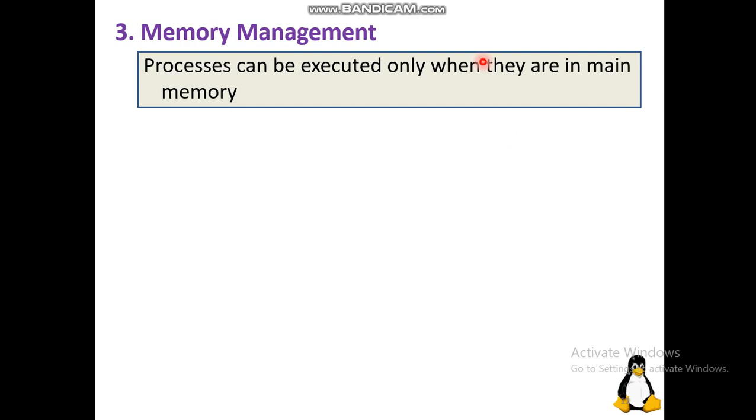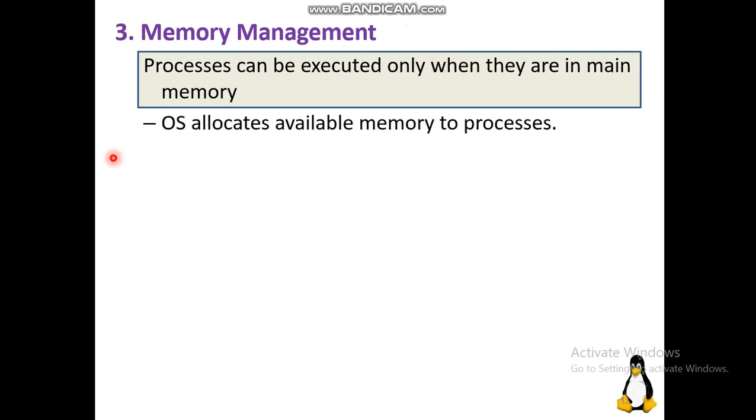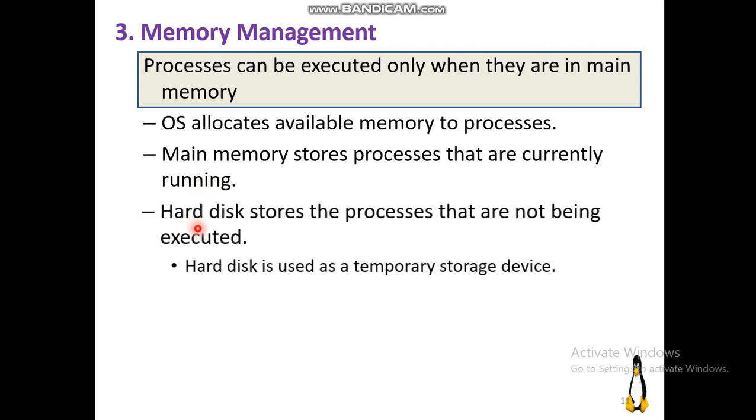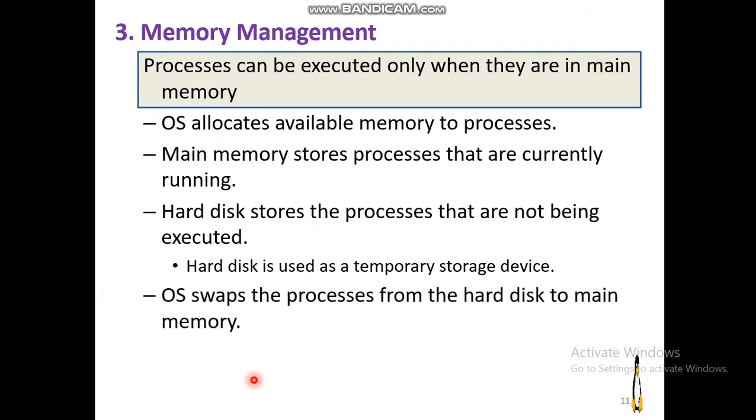Then comes the third function, memory management. As already said, a process can be executed only when it is in main memory. So OS allocates available memory to processes. Main memory stores the processes that are currently running. The hard disk stores the processes that are not being executed. So hard disk is used as a temporary storage device. From the hard disk, the particular program that is going to execute will be stored in the main memory. So OS swaps the process from the hard disk to main memory. This is carried out under the task of memory management.